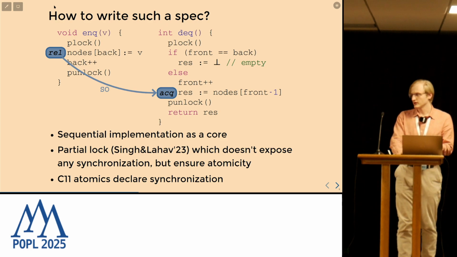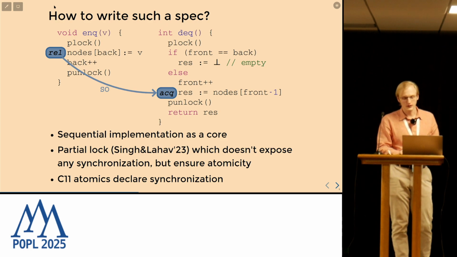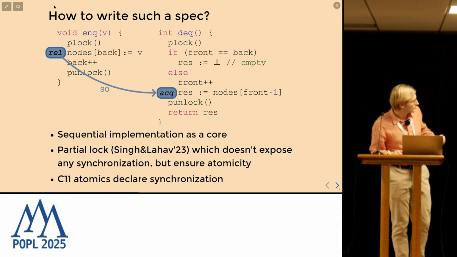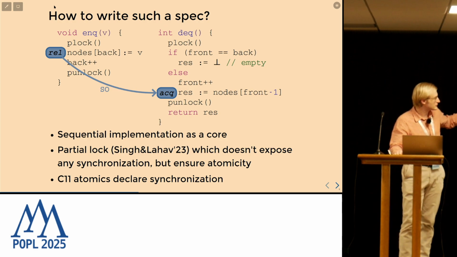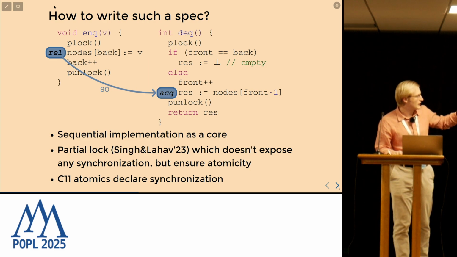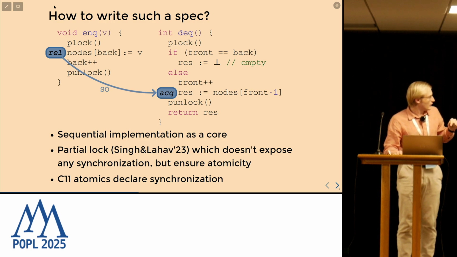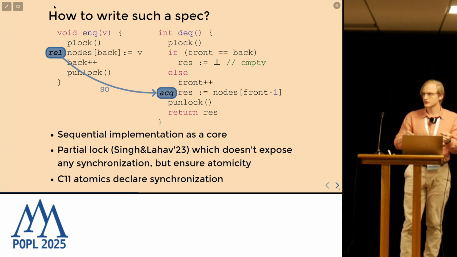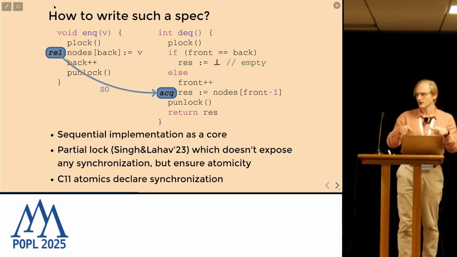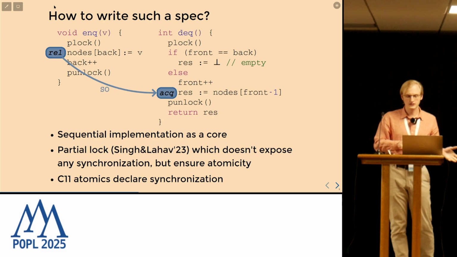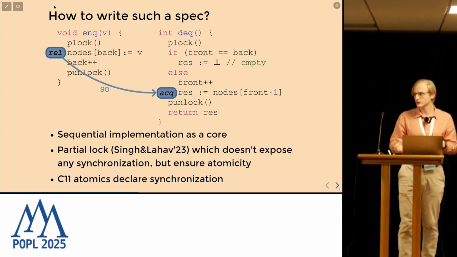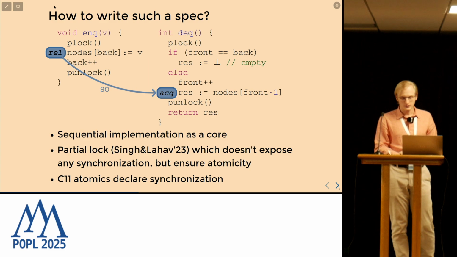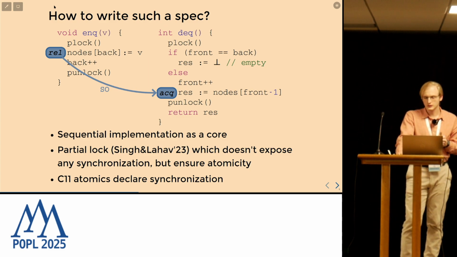If we want to define some synchronization, we can actually use C11 atomic accesses. In this example, you can see that we added acquire and release accesses to accessing elements of the nodes array. Only an enqueue and a dequeue that access the same index in the array will have synchronization, and only their synchronization should be preserved by the implementation. In other cases, for example, a pair of two enqueues, no synchronization is expected. So this is how our specification looks.